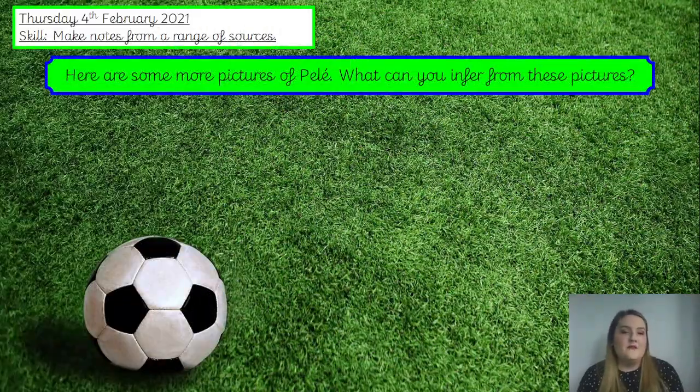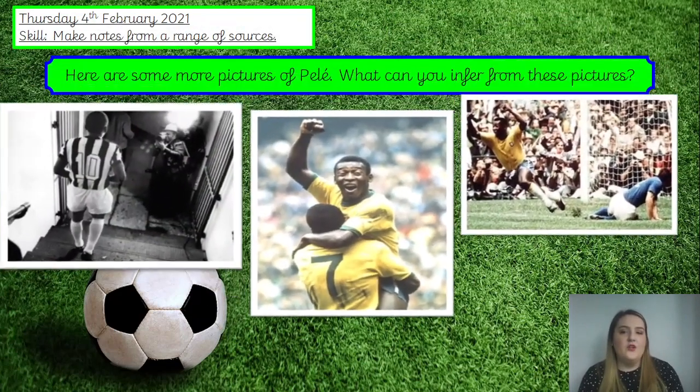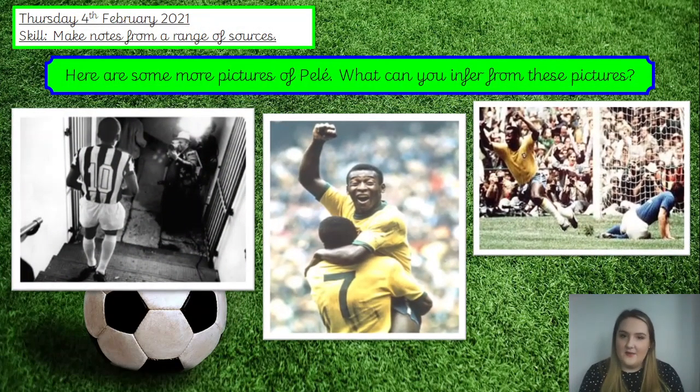Let's have a look at a few more pictures of Pelé then, and what can you infer from these pictures? Pause the video please. Okay, so you might have noticed he had number 10 on his shirt, and he's a very famous footballer, so we've got people taking photos of him, trying to get his picture, and then here he's cheering, so we know he's a very good footballer and he's very good at scoring goals. So I'd like you to write down anything you've inferred from these pictures now please.